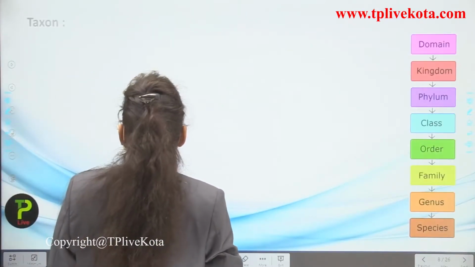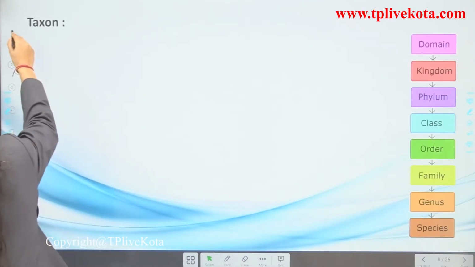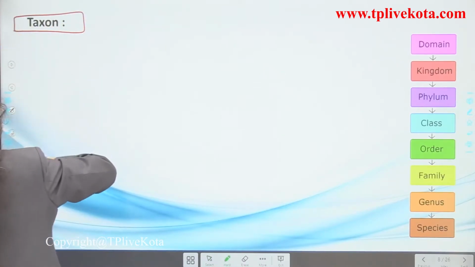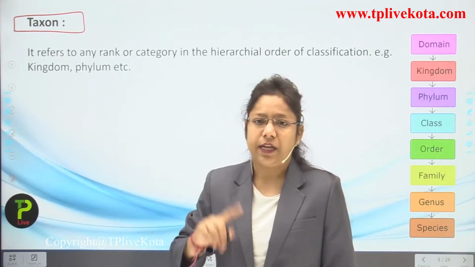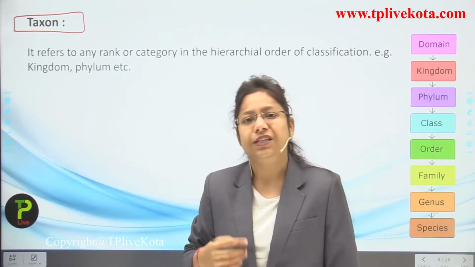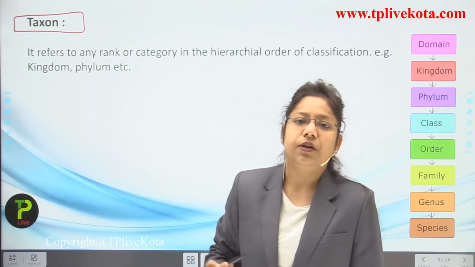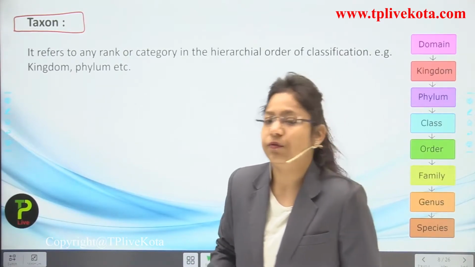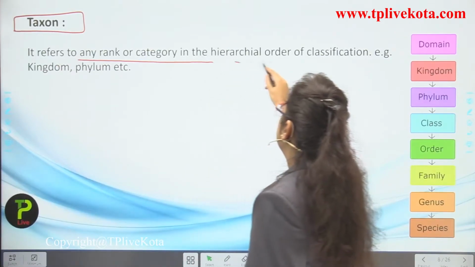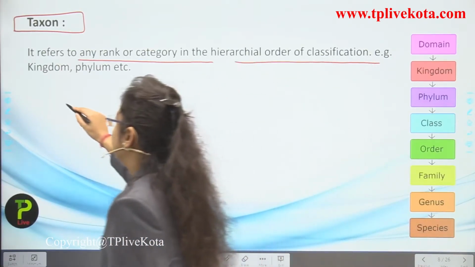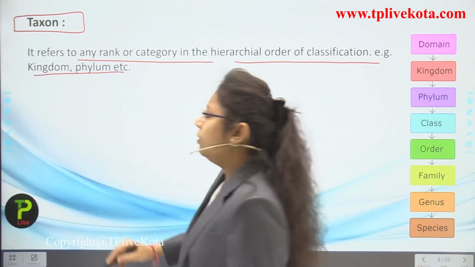First we are going to talk about the taxon. What is taxon? Actually we have learned about taxonomy. Taxon and taxonomy are not too similar but somewhat similar, because this word has come from the word taxonomy. It refers to any rank or category in the hierarchical order of classification, for example kingdom or phylum.